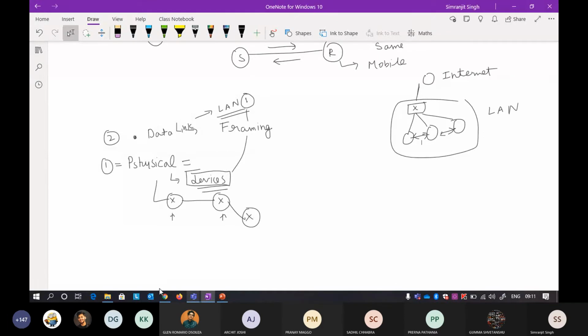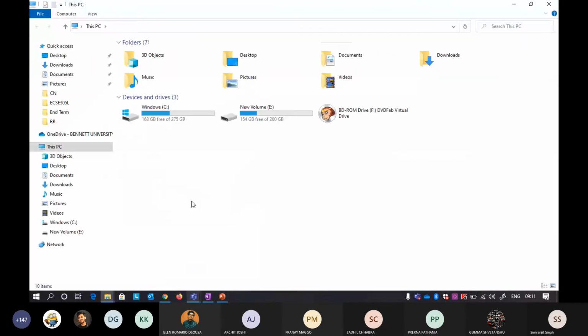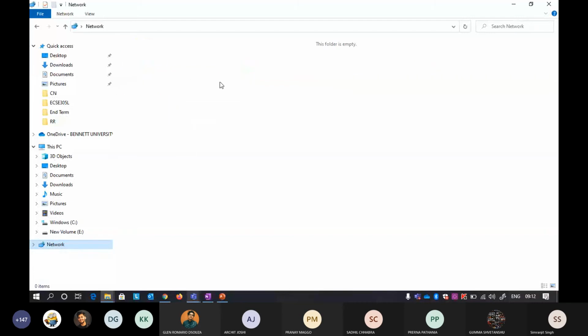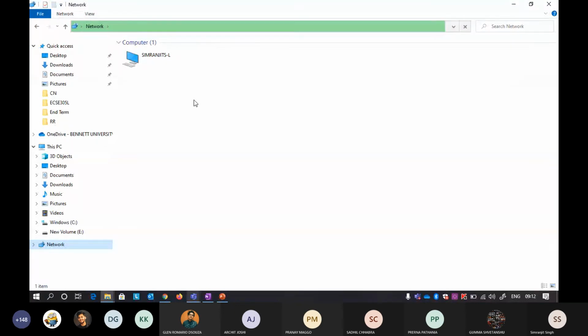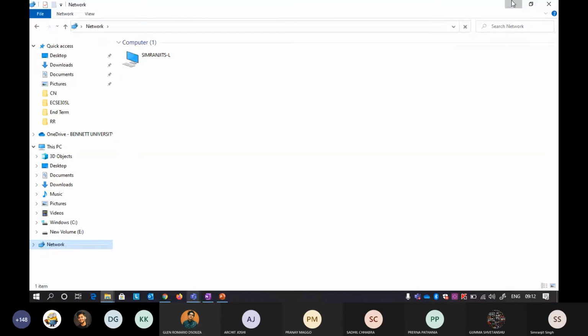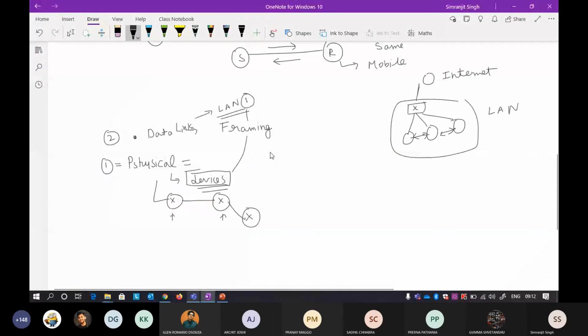There is a network option where many laptops are listed. If any device is connected to the same network, you will see it here. That is why, when I talk about the data link layer, I am talking about communication between devices present in the same network, so only LAN.